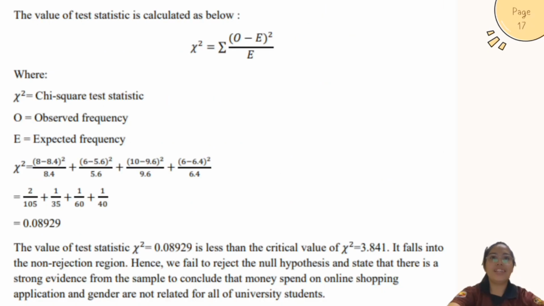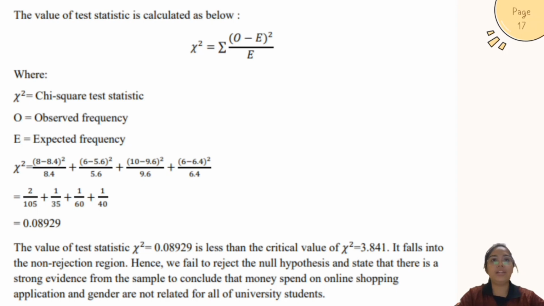So the value of the test statistic is calculated using the formula chi-square equals the sum of (O minus E) squared over E. After we substitute into the formula, we get the value of the test statistic equal to 0.08929. Therefore, the chi-square test statistic is equal to 0.08929, which is less than the critical value of 3.841. So it falls into the non-rejection region.